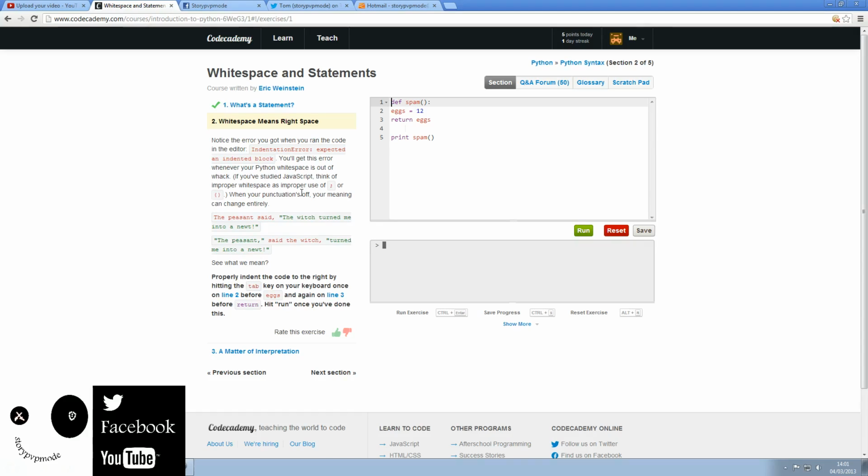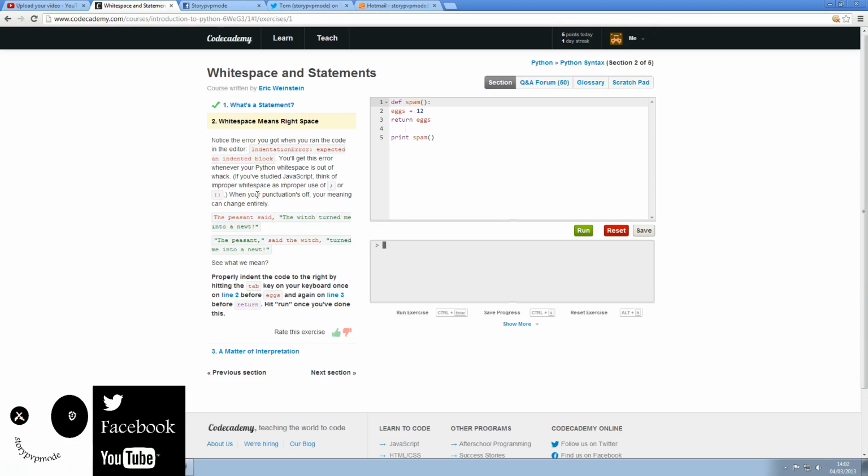Notice the error you got when you ran the code in the editor. Indentation error, expected an indented block. Yes, we did get that. You'll get this error when your Python whitespace is out of whack. If you've studied JavaScript, think of improper whitespace as improper use of colons or curly brackets, I think those are typically called. When your punctuation is off, your meaning can change entirely. The peasant said the witch turned me into a newt. The peasant said, the witch turned me into a newt. See what we mean?